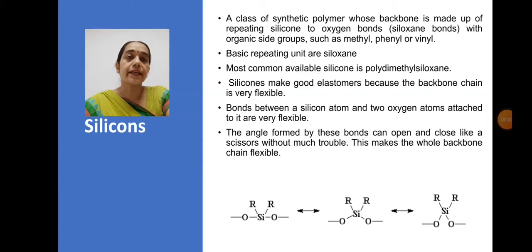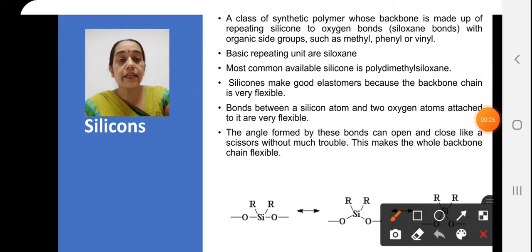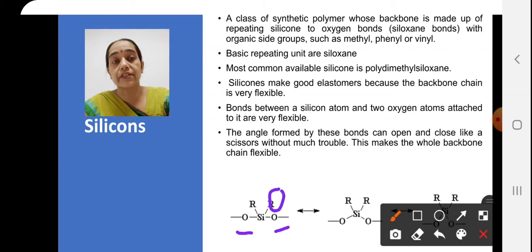Now, among the second category of the non-biodegradable polymers, silicones are another class of non-biodegradable polymers. It is basically a synthetic polymer which has a backbone in which the repeating units of silicone are present along with oxygen bonds. You can see here that it contains the silicone bond linked with the oxygen bond, and it has another thing attached, like the carbon chains attached as the R groups, and these structures may be linear or they may be angular in nature.